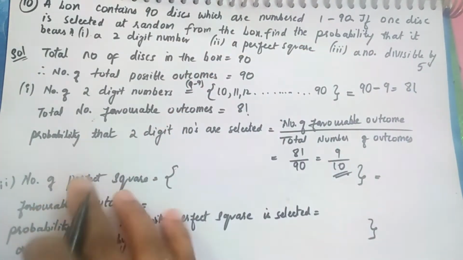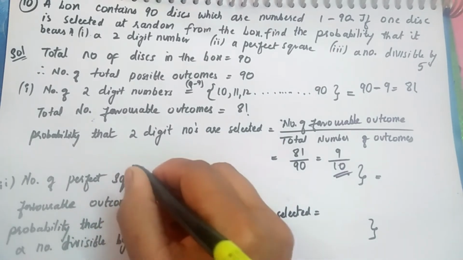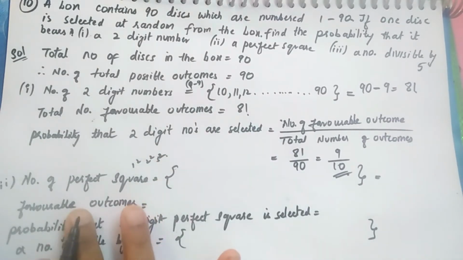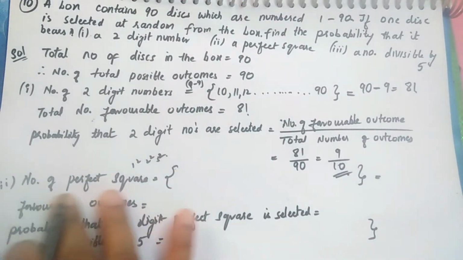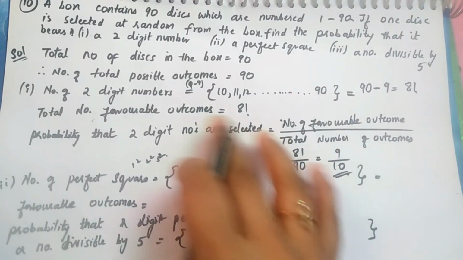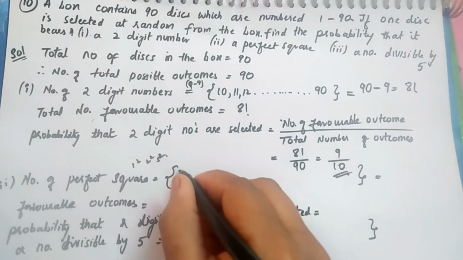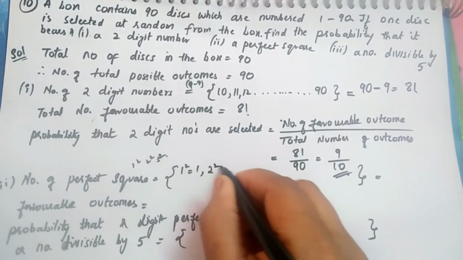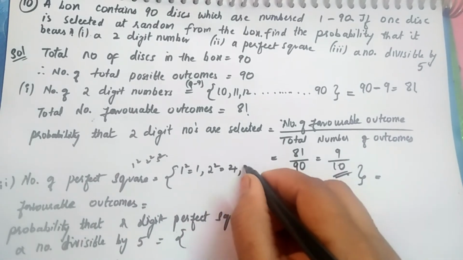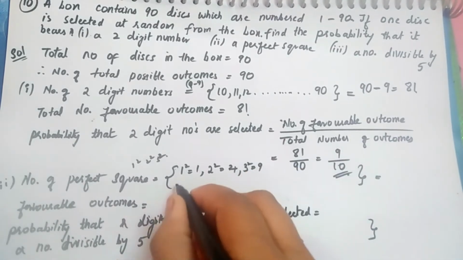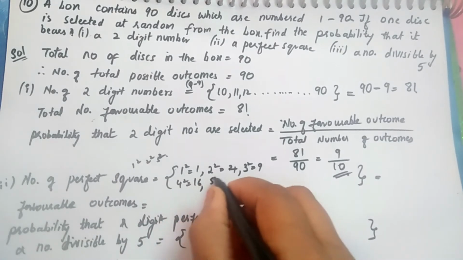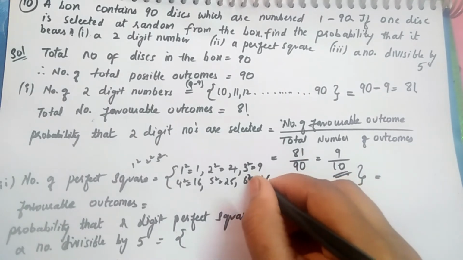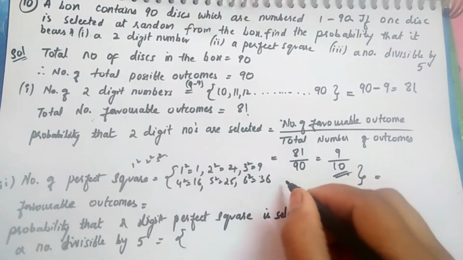It is a perfect square. Perfect square means 1 square, 2 square, 3 square. These are the perfect squares. So let's see what perfect squares can happen between 1 to 90. 1 square is 1, the perfect square of 1, right? 2 square is 4. 3 square is 9. 4 square is 16. 5 square is 25. 6 square is 36.